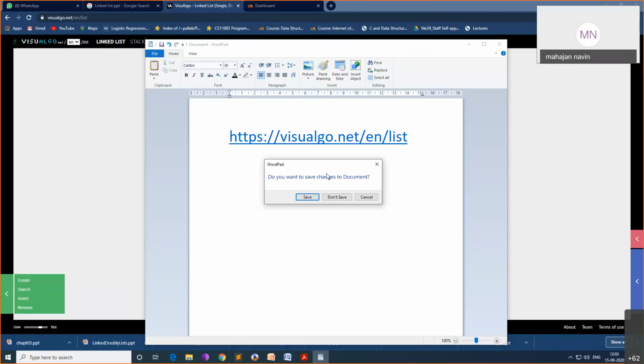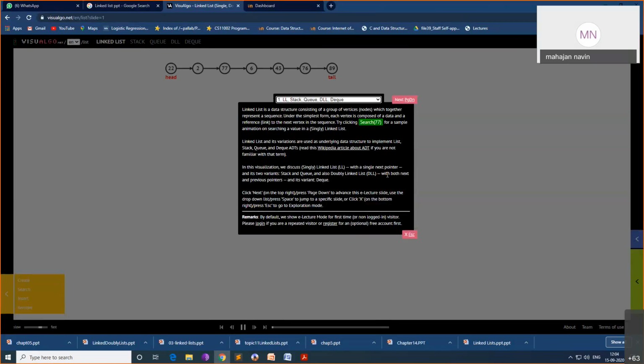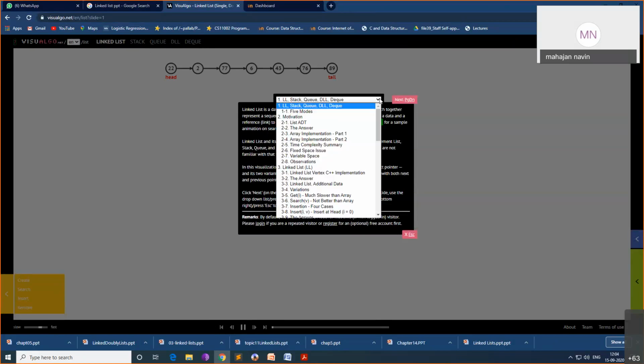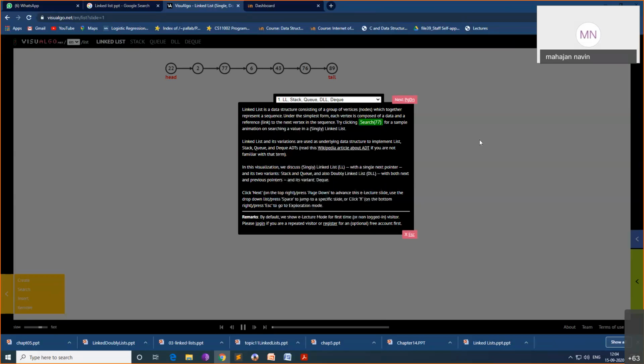So if you visit this site initially, I'll just enter it again here. See this. Initially when you visit, you get this message. Linked list is a data structure. There are simulations on linked list, modes, motivation, list ADT, array implementation, and linked list implementation. We have a lot of information present here. You have to go through it on your own. For timing, I will only show the linked list. Maybe there is a queue, stack, then doubly linked list, all the things are there. Let me start with the single linked list first, then we can visit all those things also.